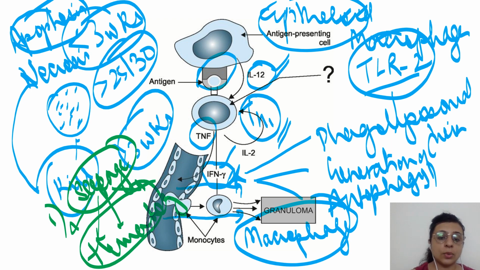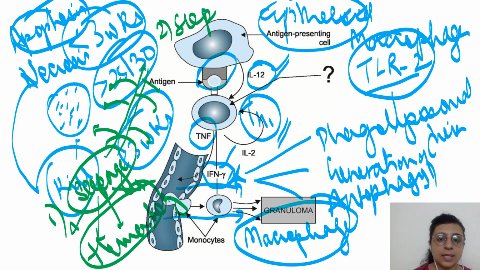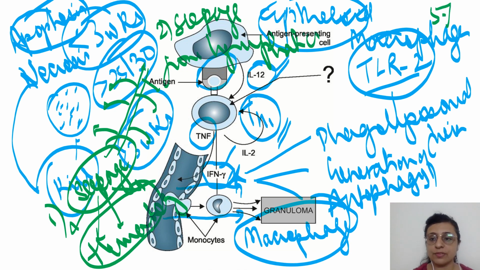Second, while being transported towards the lymph node via the lymphatics, there occurs further seepage of bacteria into circulation. So second is seepage from lymphatics. These two methods are responsible for hematogenous spread, which occurs in only 5% of cases, right?